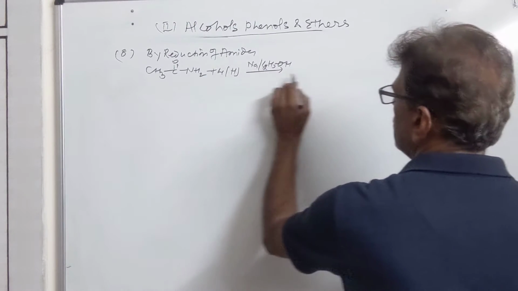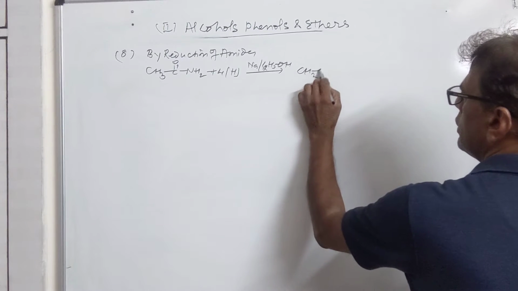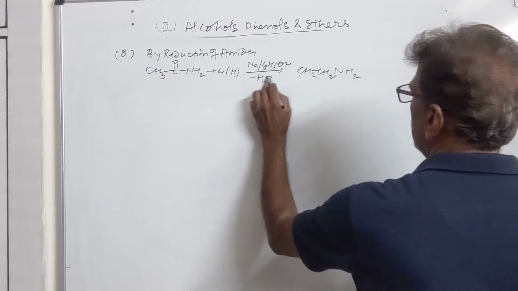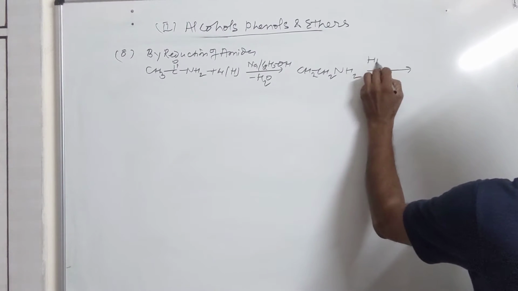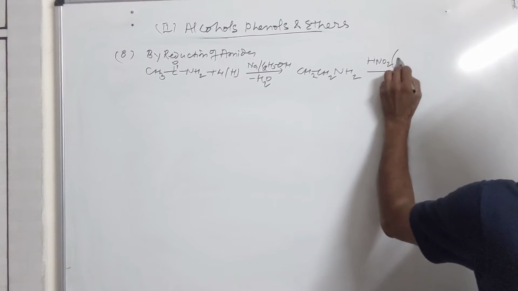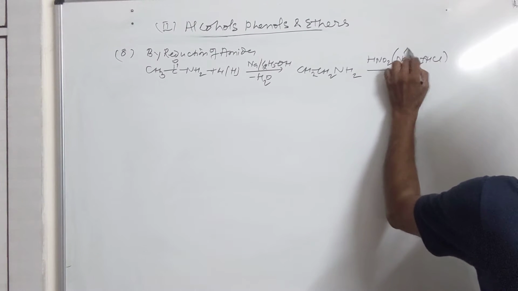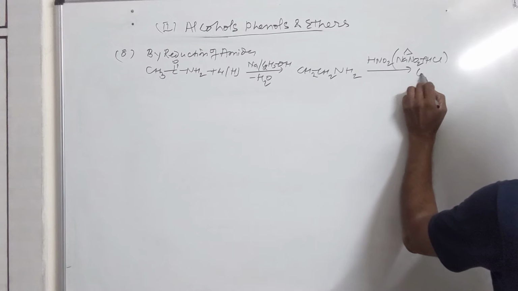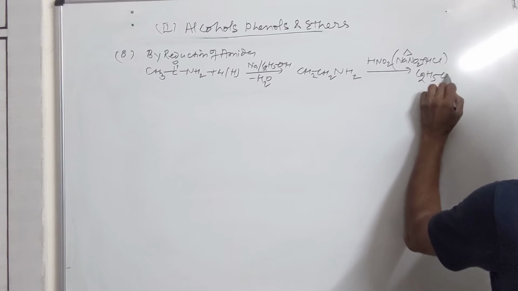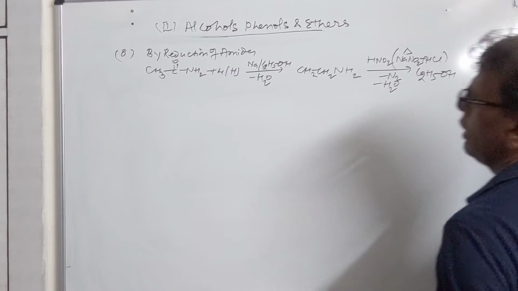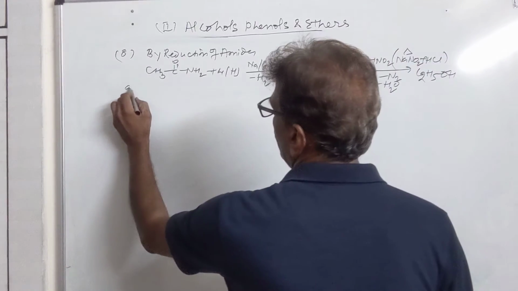You will get CH3CH2NH2, water is lost here. This is treated with HNO2, which comes from NaNO2 plus HCl. Then it will give you C2H5OH, N2 gas, and water is lost here. This is ethanol.